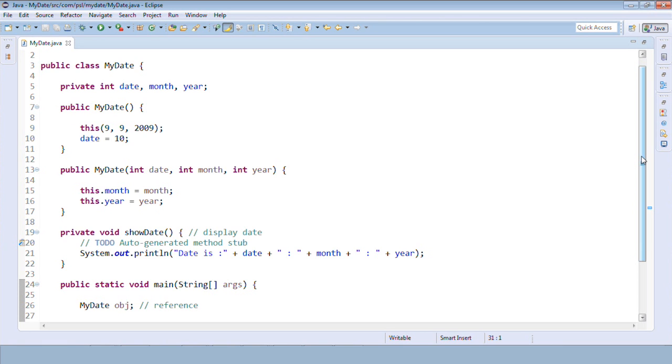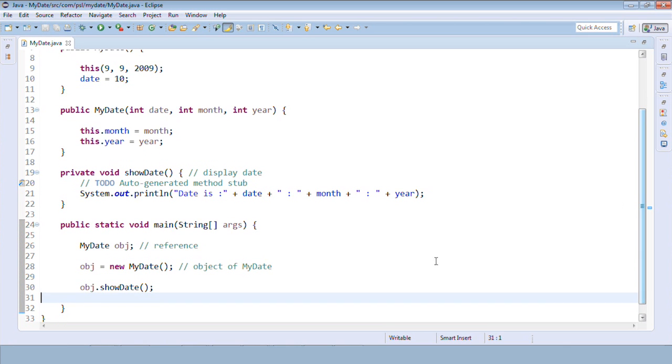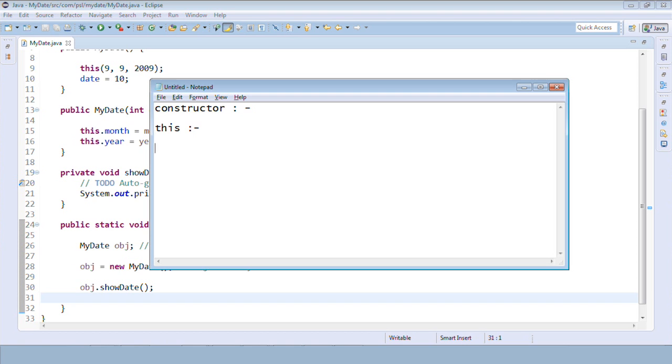And lastly we have seen how to do constructor chaining, that is, if we have more than one constructor in the same class, how we can call a constructor from a constructor. So maybe a parameterized constructor from a default constructor and vice versa, whatever it can be. That's what we have seen by using the this keyword. So let's proceed ahead, and we'll be talking about one more keyword, that is the static keyword now.